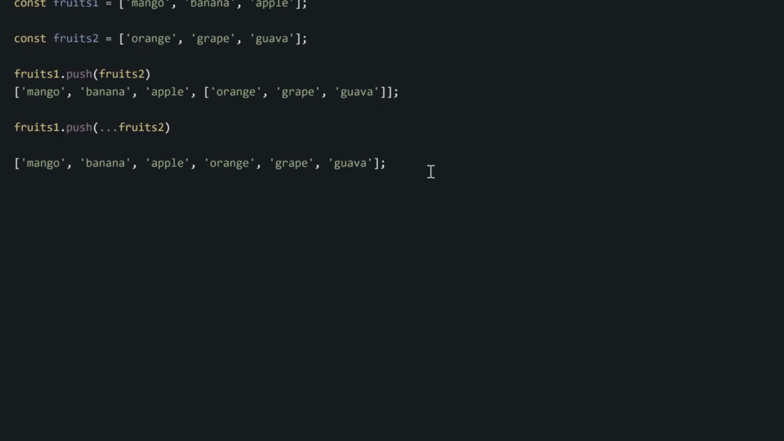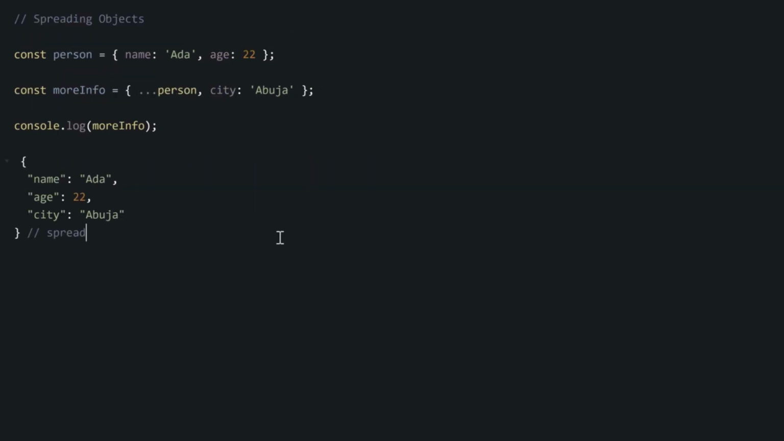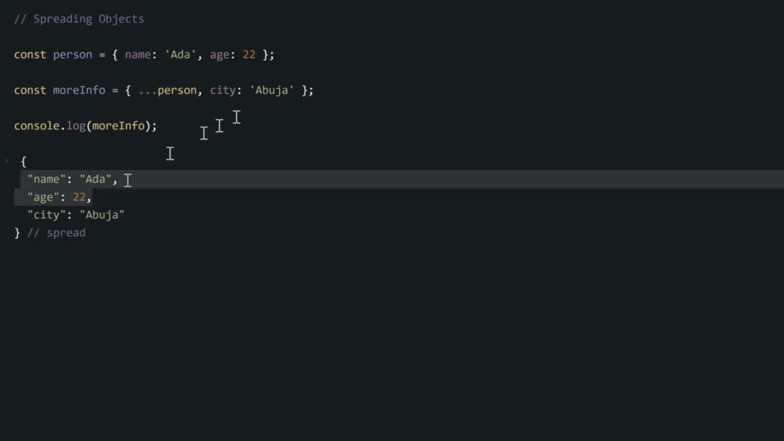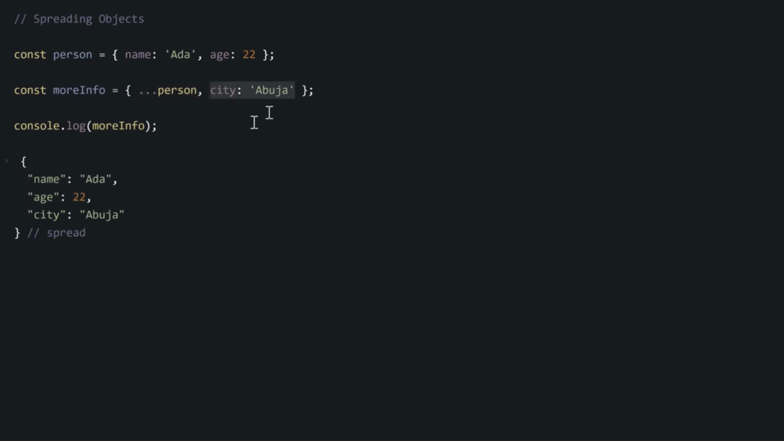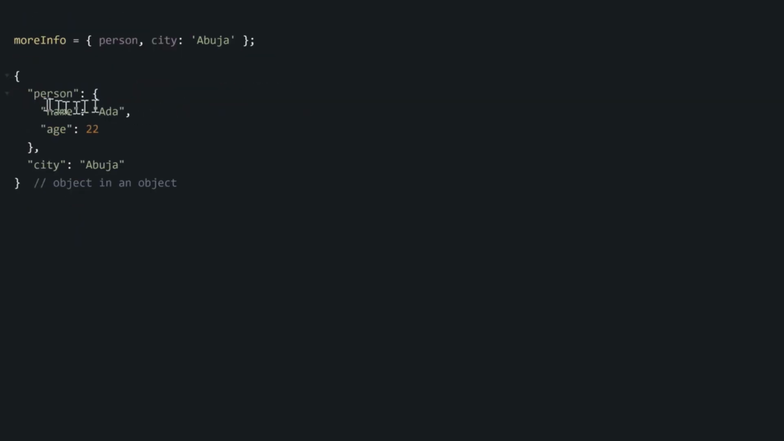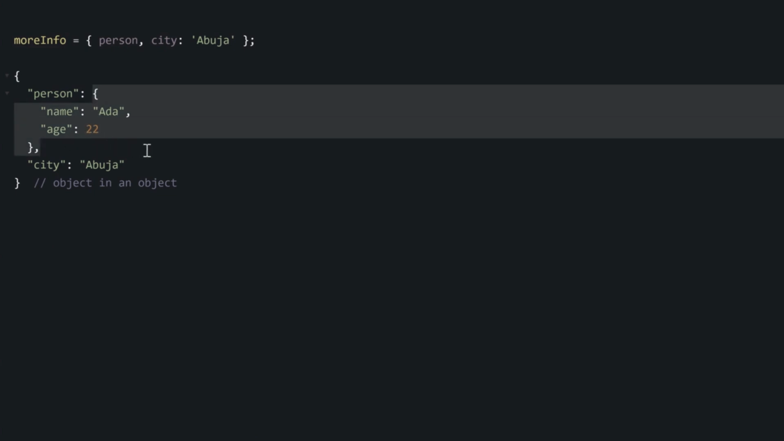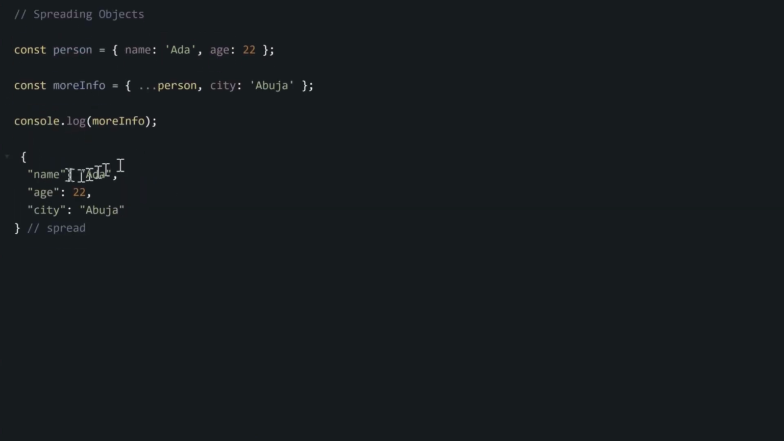So if you want to add an existing object inside a new object, and you don't want an object inside an object, you can just spread the old object into the new object, like this example where we add our old person object into this more info object. If we add them directly, it will just put this old object into the new object like this. But since we don't want it to be a box inside a box, we just spread them like this.